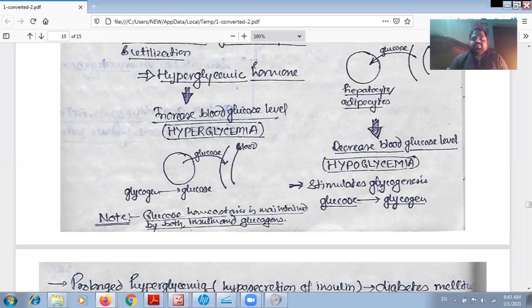On the other hand, insulin increases the formation of glycogen from the glucose. By this way, the blood sugar level decreases, and we see the hypoglycemia condition. Note, there is one fact that the glucose homeostasis is maintained by both insulin and glucagon. So both of these hormones are regulating the homeostasis of the glucose.